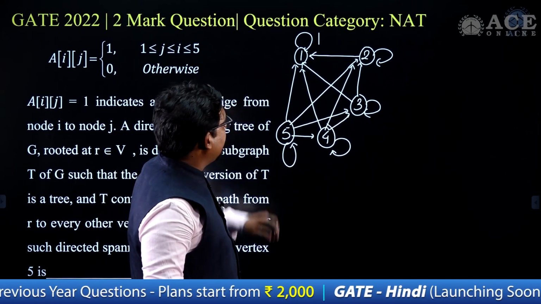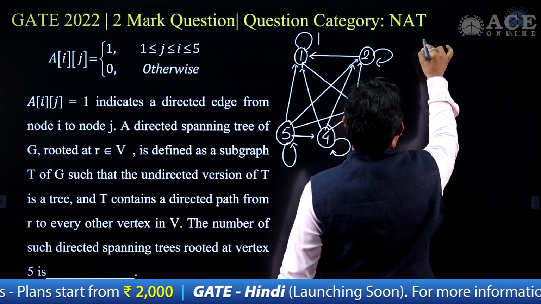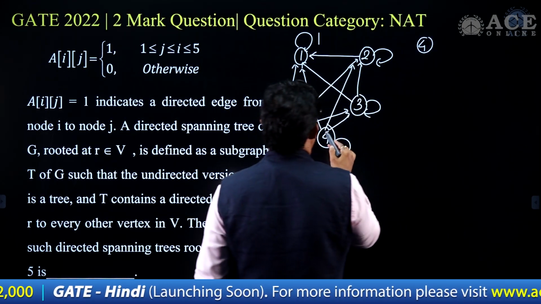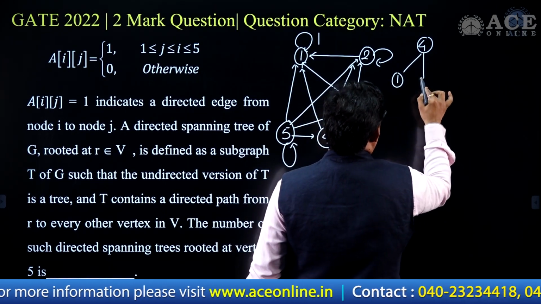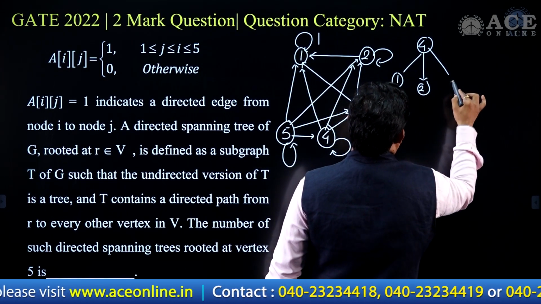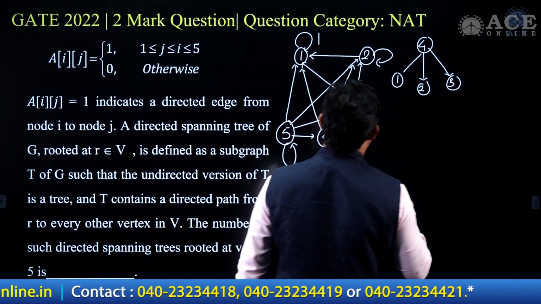Now I was just saying, what about 4? What can we have with 4 as the origin of a directed spanning tree? Now we have 1, 2, 3, all the edges present. This is 1, then we have 2, and then we have 3 in this case. This is one spanning tree.